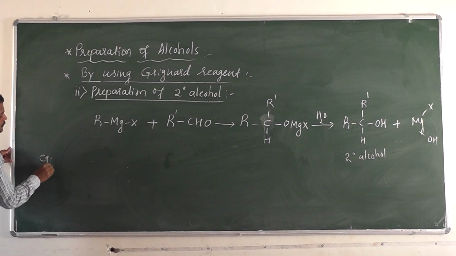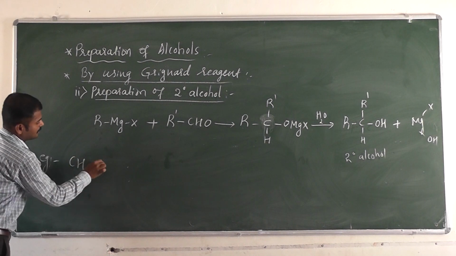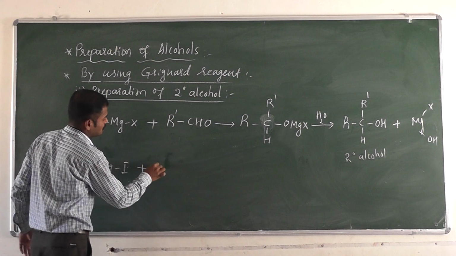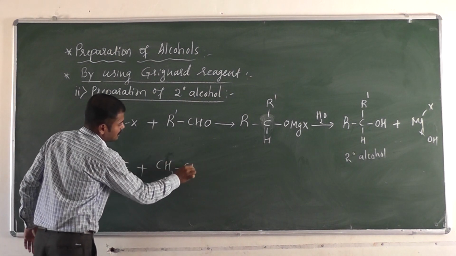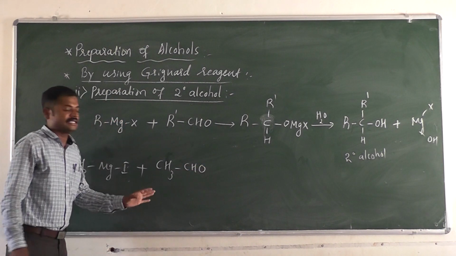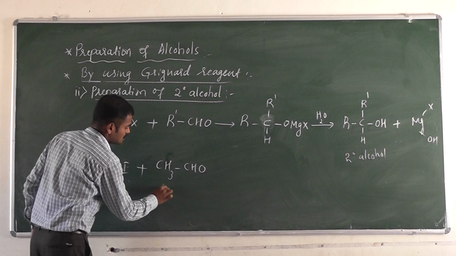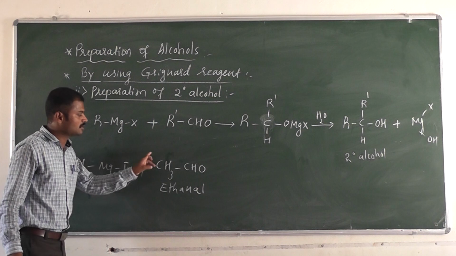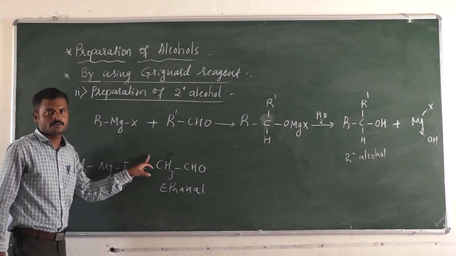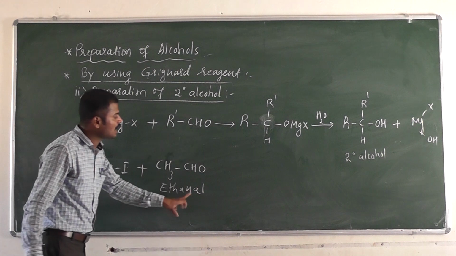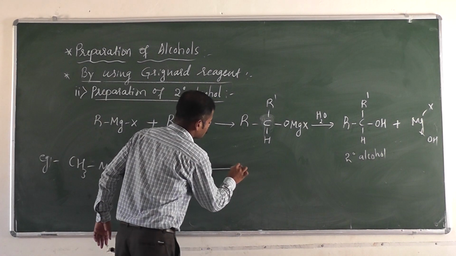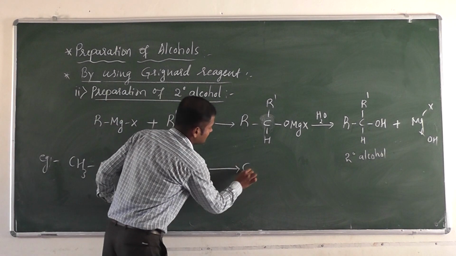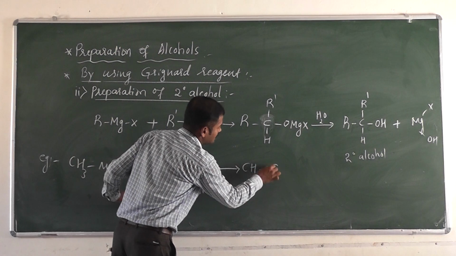When we take the example, CH3MgI, methyl magnesium iodide, reacts with CH3CHO, which is called ethanal. "Al" means it is an aldehyde, because it contains two carbon atoms, so two carbon atoms means ethanal. See here, I am writing CH3 as it is, in the R place I am writing CH3, then the carbon is there.